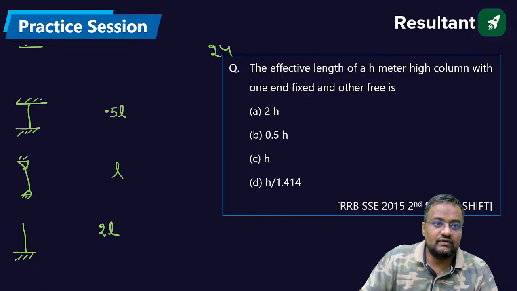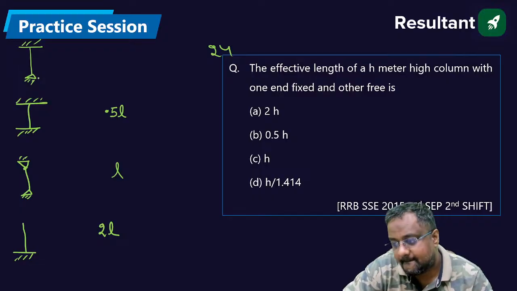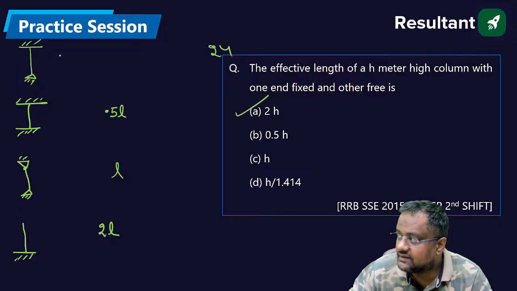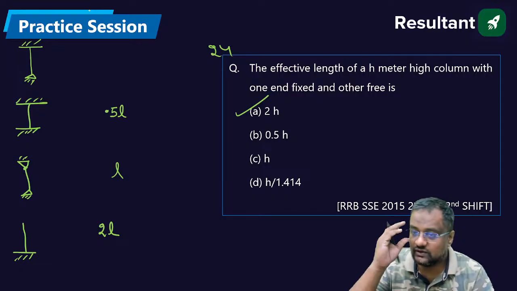And when one side fixed and one side hinged, what is the value that time?